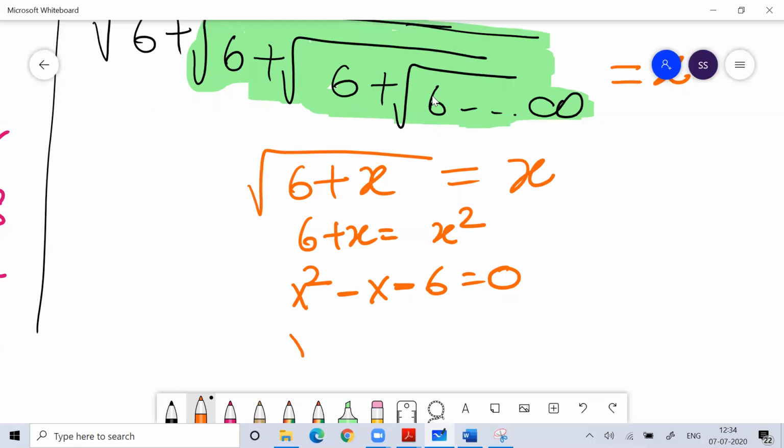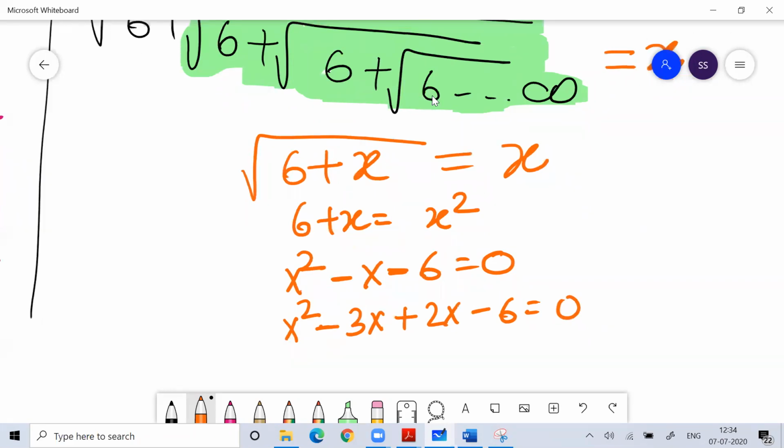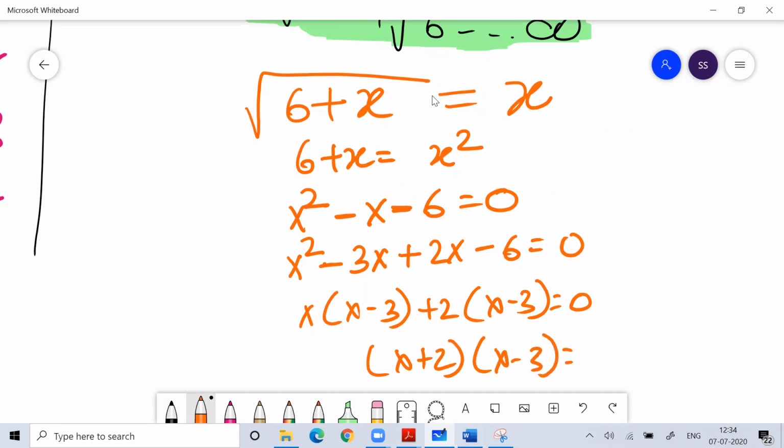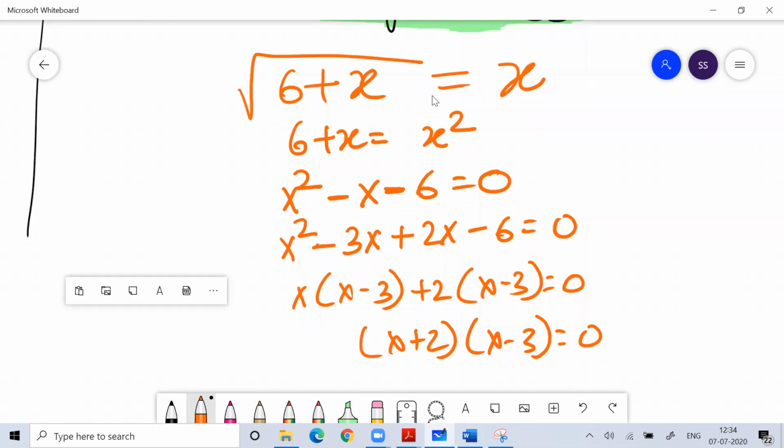Now everyone knows how to solve a quadratic equation. x square minus 3x plus 2x minus 6 is equal to 0. So you will get x plus 2 into x minus 3 equal to 0. So the value of x you will get is 3 and minus 2.